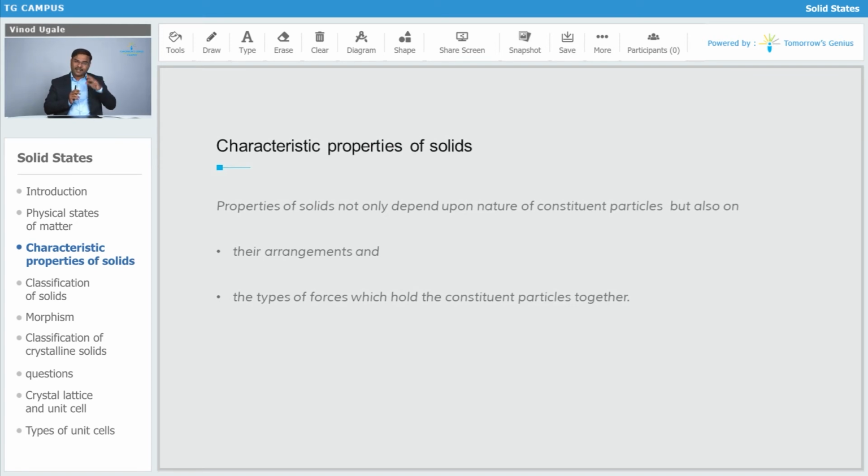So let's classify the solids depending on the arrangement of their particles, and the second classification that we are going to go for will depend on the type of forces which hold the constituent particles together.